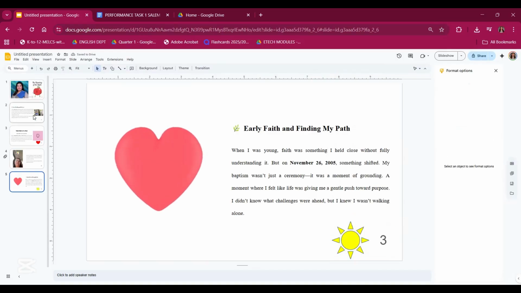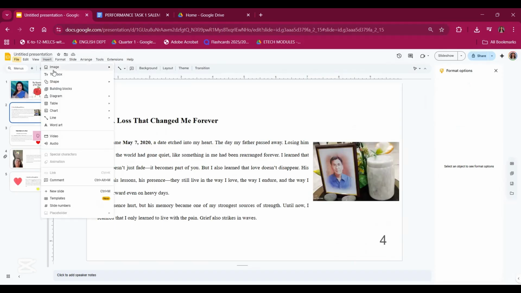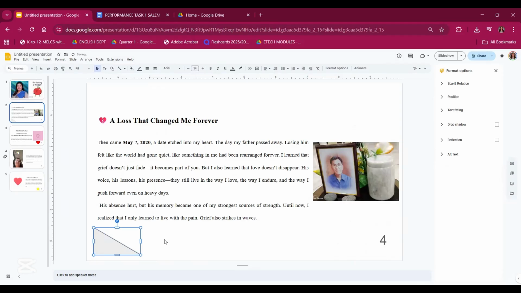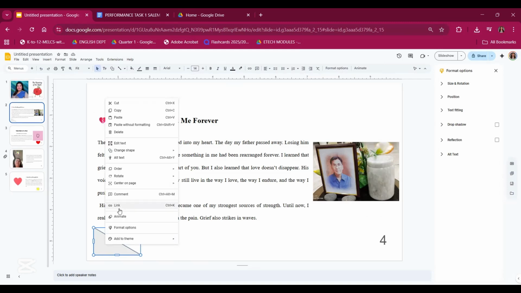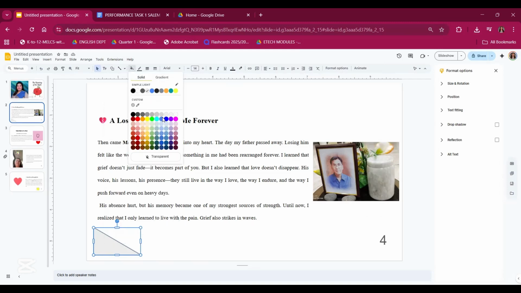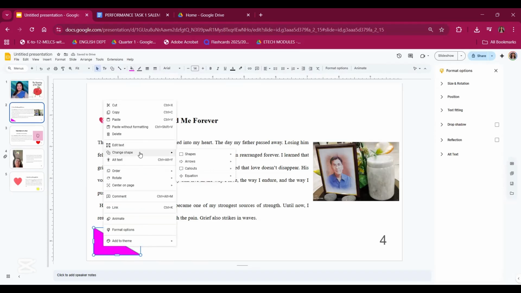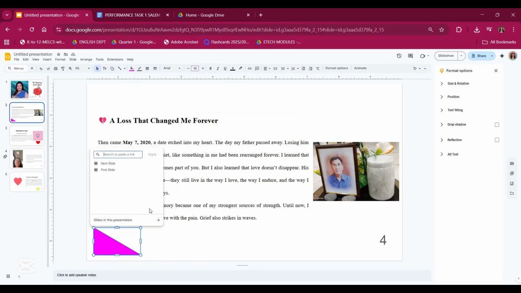Okay. And lastly, we are going to insert a shape. Actually, you can use also texts if you want. But for this case, I'm just using the shapes. Okay, so for the last slide, I'm going to use a triangle. And the last slide is on slide 4. Let's make it color, is it purple? Okay, and then let's right-click, link, slides in this presentation, and it's on slide number 4. Okay.